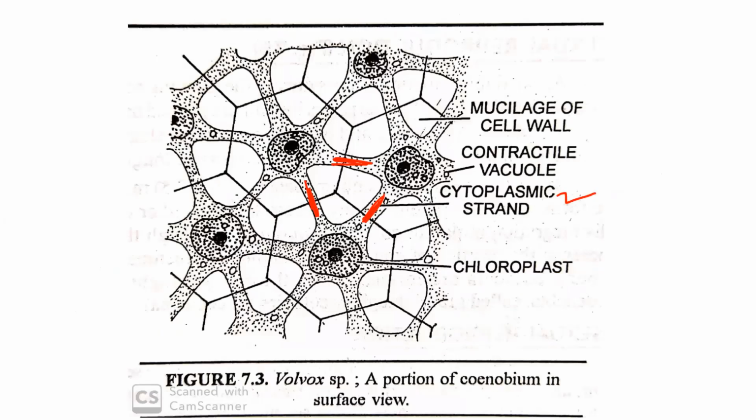And along with the cytoplasmic strand, as I told you, the Volvox colony is hollow, and the hollow coenobium is filled with some mucilaginous substance. So the wall between each cell is composed of some mucilaginous substance.